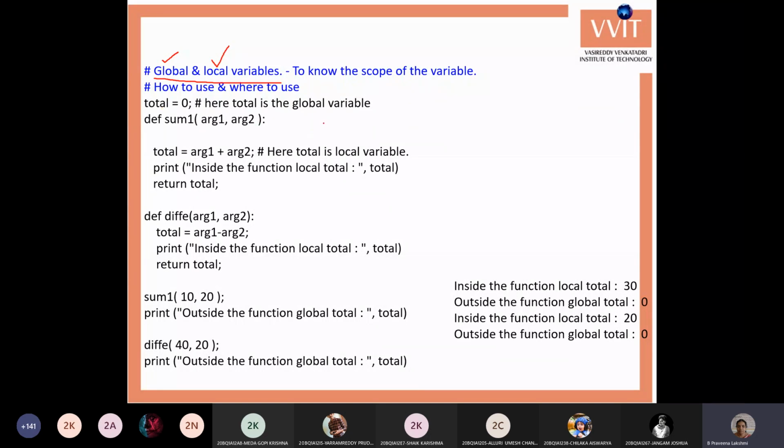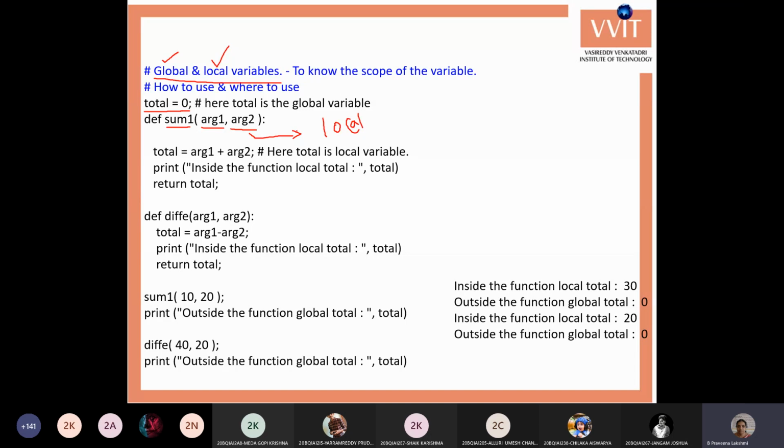Say the example is like we have declared one variable total and assigned a value equal to 0. Here this variable can be called a global variable, because it is not defined within any function, so it is outside the functions. Here there is a sum1 function where we have two arguments, arg1 and arg2. These two are local variables.